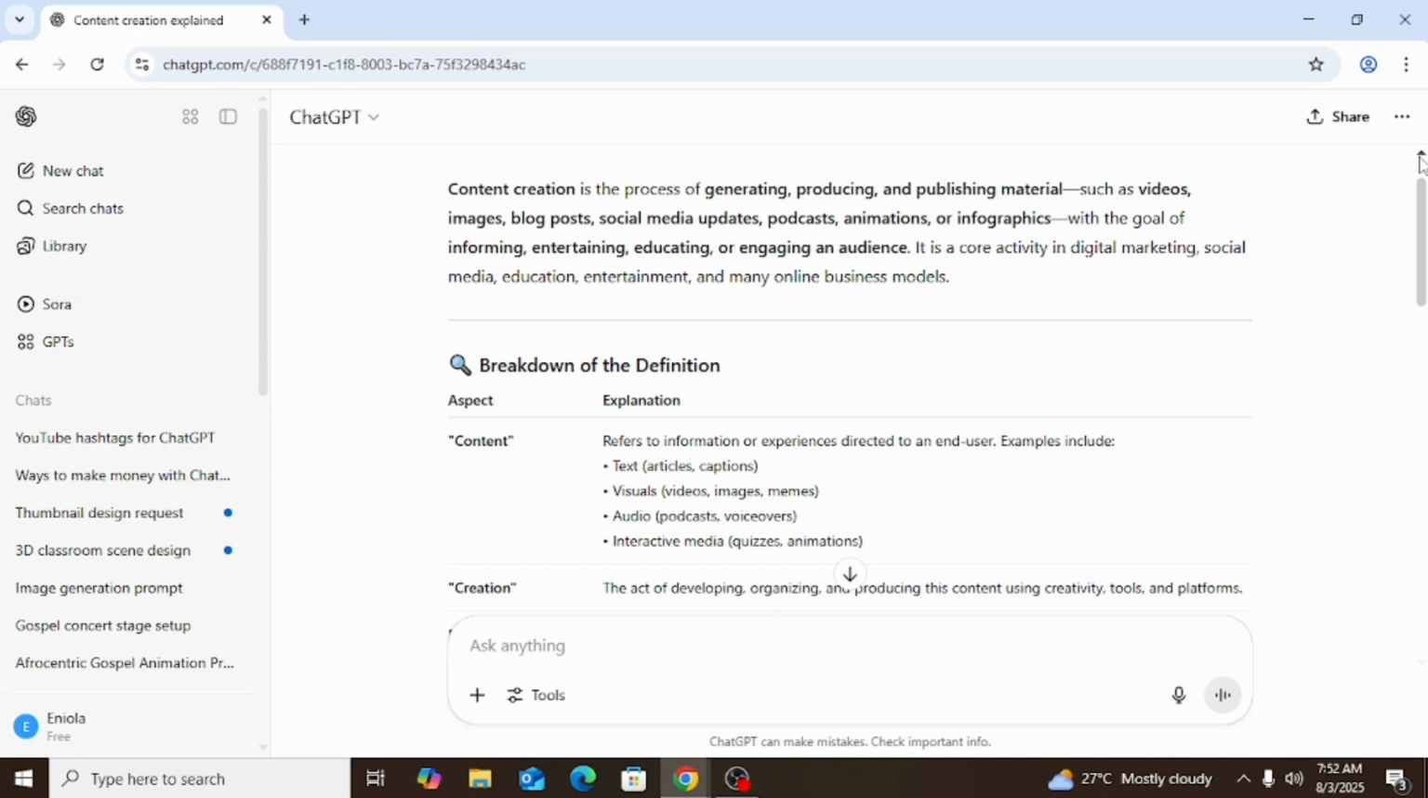Now before you call yourself a content creator, let's look at what content creation means. I asked ChatGPT, what is content creation? ChatGPT said content creation is the process of generating, producing and publishing material such as videos, images, blog posts, social media updates, podcasts, animation and infographics with the goals of informing, entertaining, educating or engaging an audience.